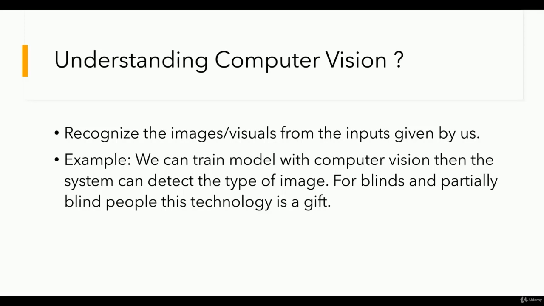So they can open the app and just scan or click a photo. The app can tell them, okay, this is a car, this is a bus, this is a building. This is how computer vision works for the blind, and it's a gift for them. They can now detect what the object in front of them is.